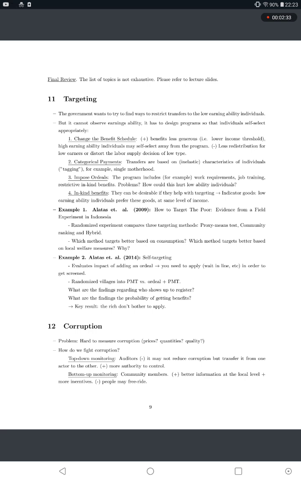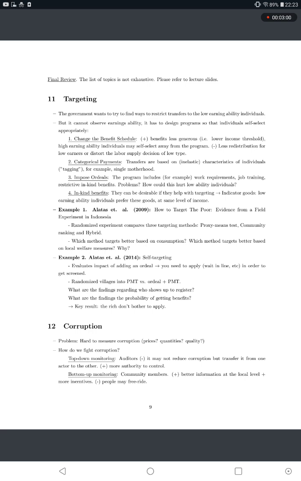Chapter 12, corruption. Problem: hard to measure corruption, prices, quantities, quality. How do we fight corruption? Top-down monitoring, auditors. As far as a negative, it may not reduce corruption, but transfer it from one actor to the other.